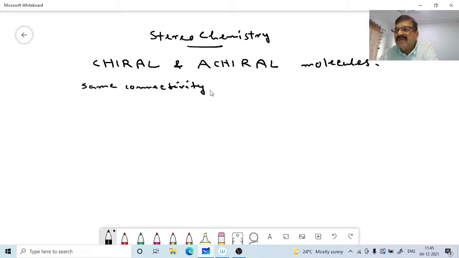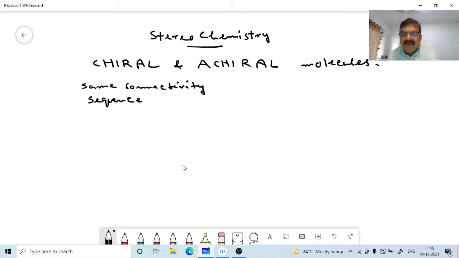But different configurations, we have seen. The same connectivity means the sequence in which the atoms or groups are connected to the central carbon atom is the same in the molecule in the case of stereoisomers, but they have different spatial orientation, or different configurations.